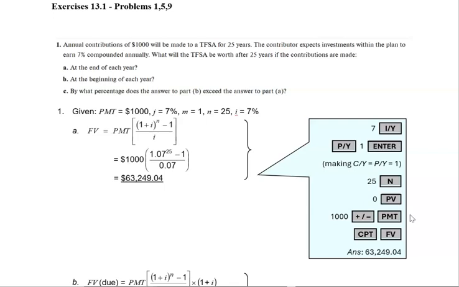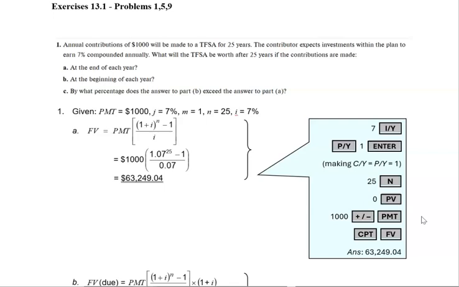So 1,000 is going out of our pocket, so we have to change it to minus 1,000. So 1,000 plus minus button, payment, and then compute future value. So this is telling us that under these circumstances, we will have $63,249.04.